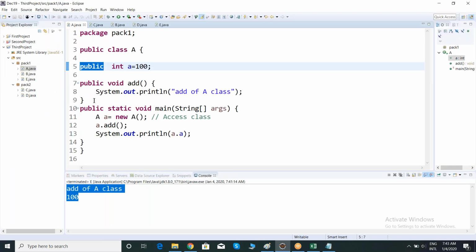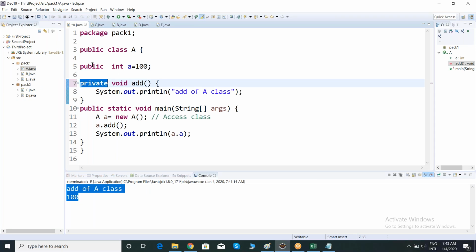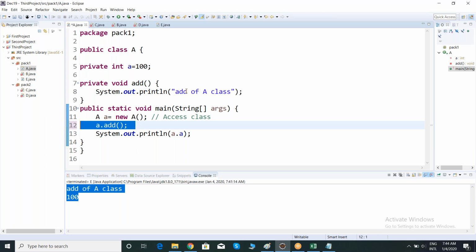Now make my members private access specifier, a private method and a private variable. Now observe. If my members are private, can I access them inside the class? See, now this is a private method I'm trying to access.